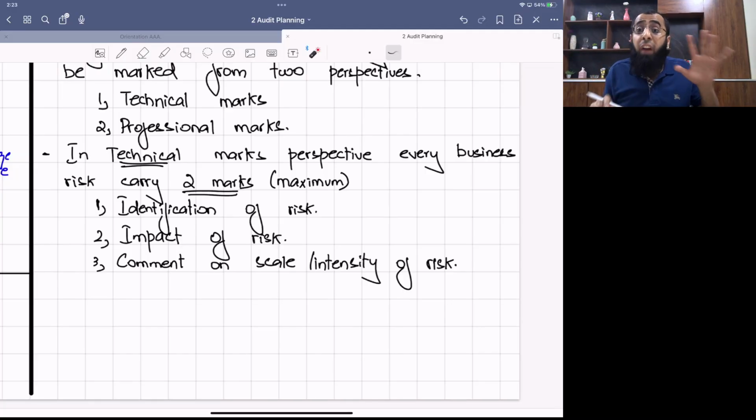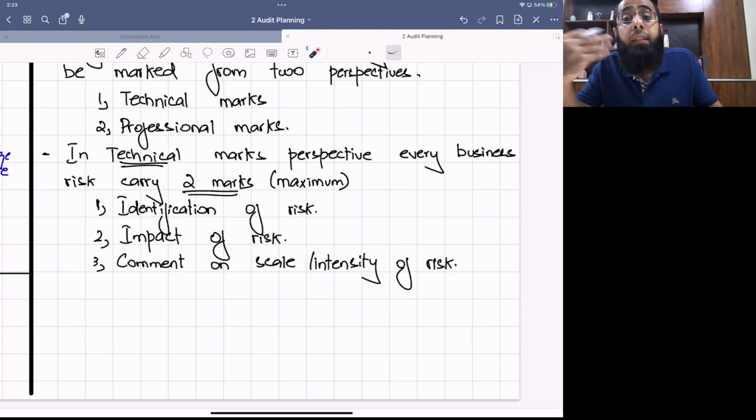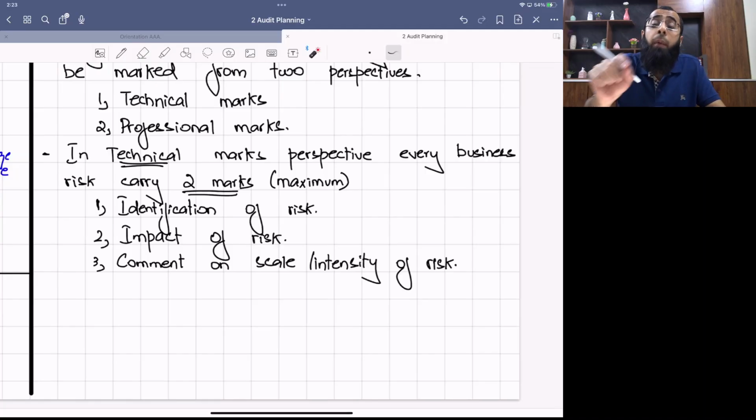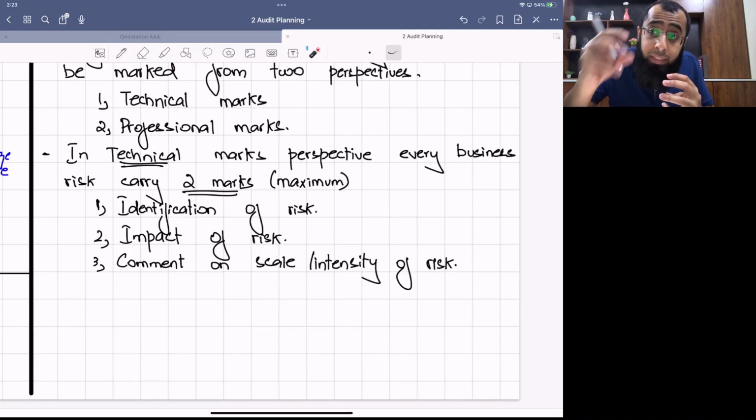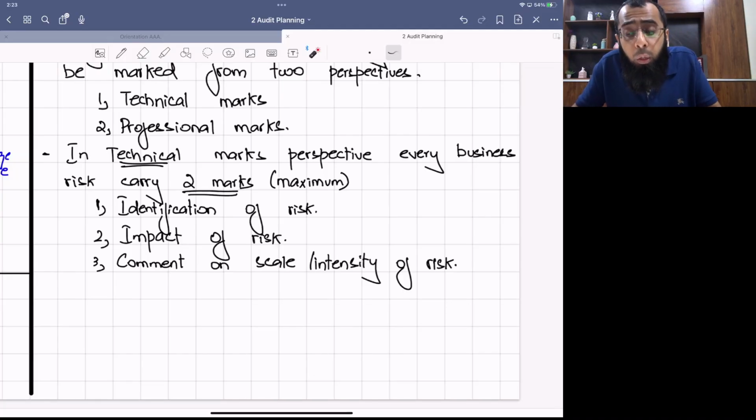Read the scenario, a 5-page scenario you will have in your exam. Read that scenario and find any comment which is increasing its intensity. For example, you can say that the profit margins are already declining this year. So that increases the intensity of the risk: if the exchange rate moves adversely, the margins will decline further. So develop some comment which increases the significance of that risk. Obviously, when we deal with past paper questions, you will get more clarity on this drafting approach.